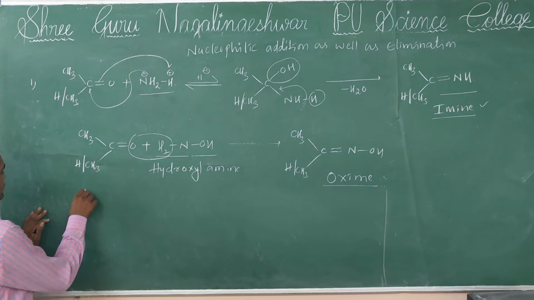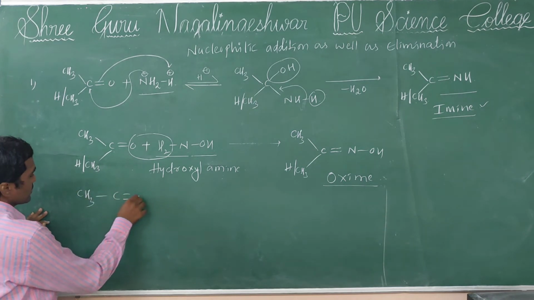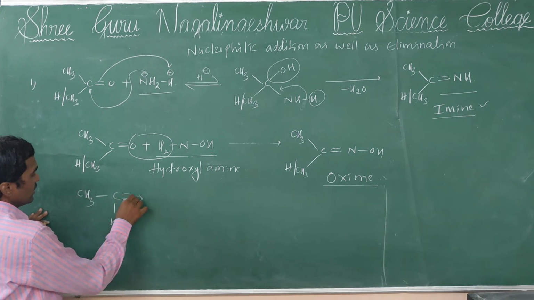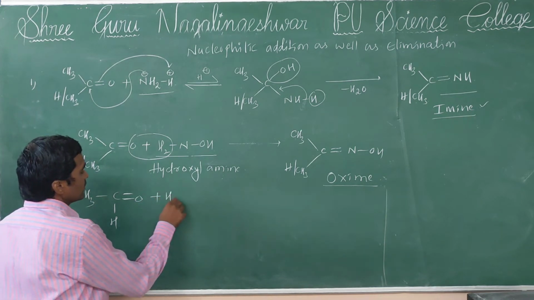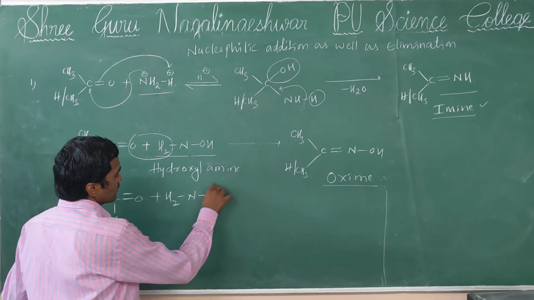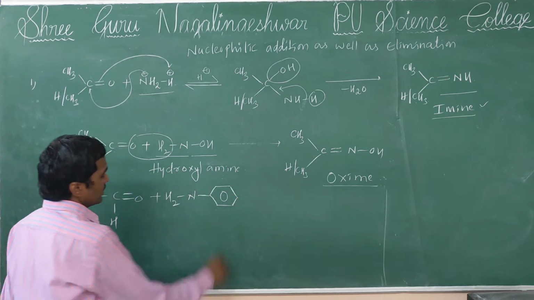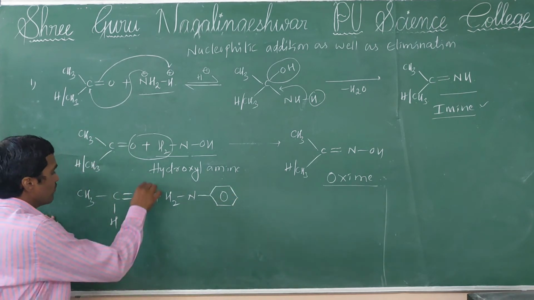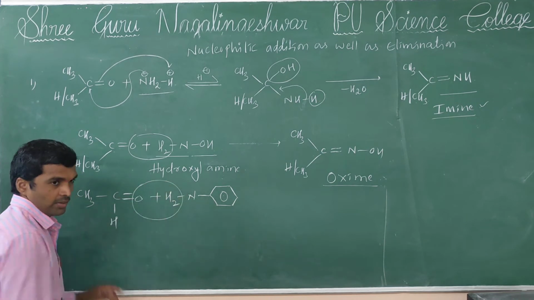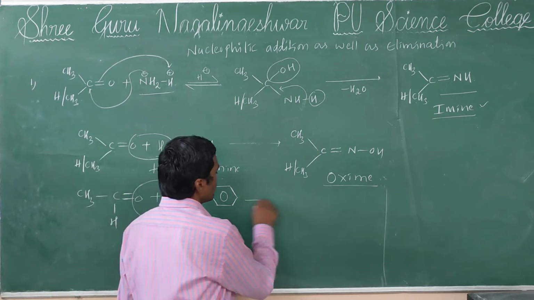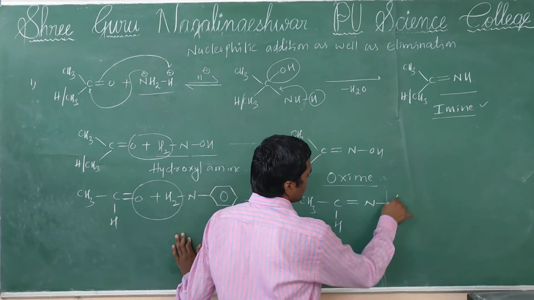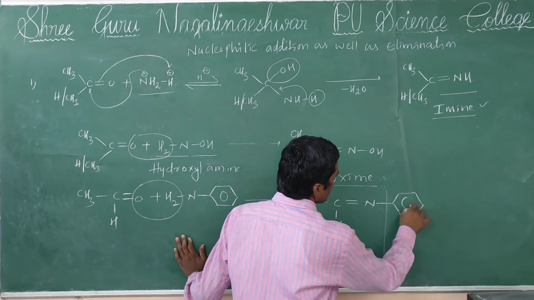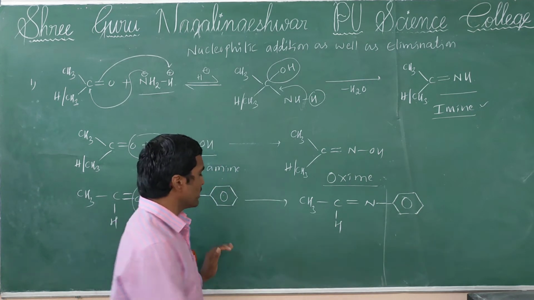Next, aldehydes. Generally, in aldehydes, remember the reaction with aniline, H2N. Aniline reaction, then formation of one important reagent. That is said to be CH3 double bond N. This is a very important reagent.